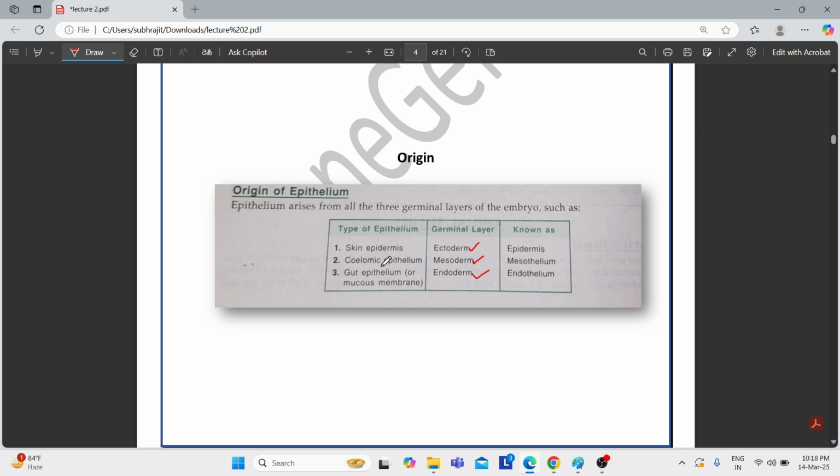If this is the coelomic epithelium, it originates from the mesoderm of the embryo, and we can also call it the mesothelium. If this is a gut epithelium or a mucous membrane, then it originates from the endoderm of the embryo, and we can also call it the endothelium also.